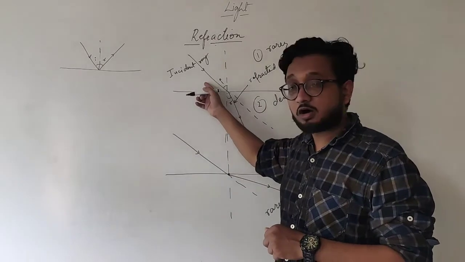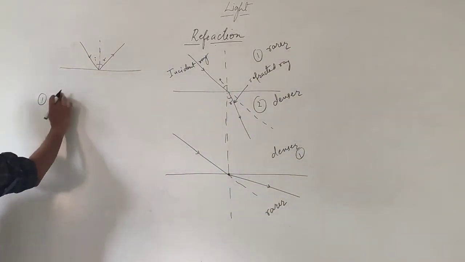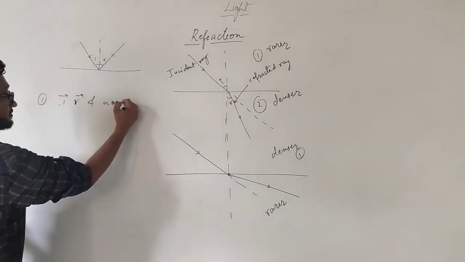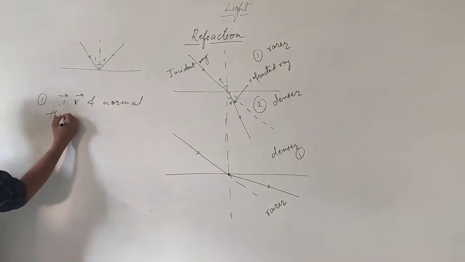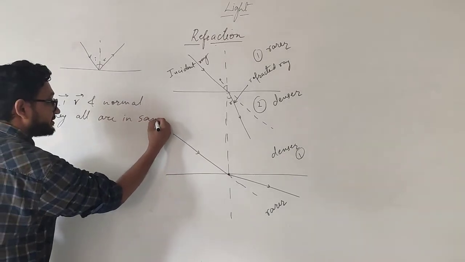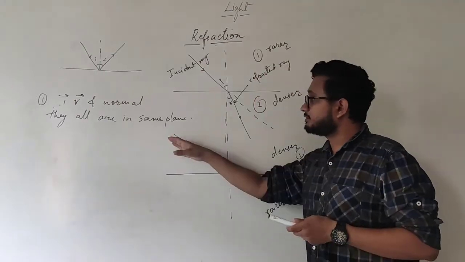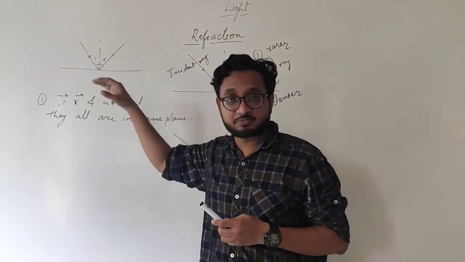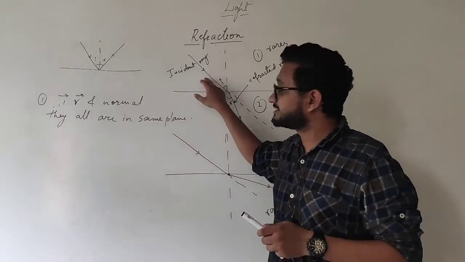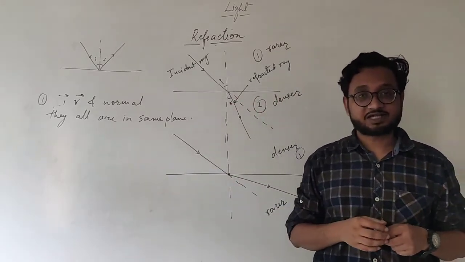So the first law of refraction is that the incident ray, refracted ray and normal, they all are in the same plane. Now this law was the second law for reflection, but for refraction, this is the first law. That is, the incident ray, refracted ray and the normal all are in the same plane.